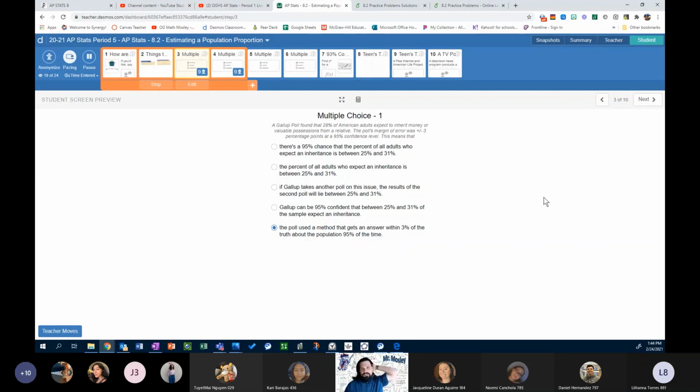So the correct answer is the poll used a method that gets an answer within 3% of the truth about the population 95% of the time. The rest of the options have something wrong with them.